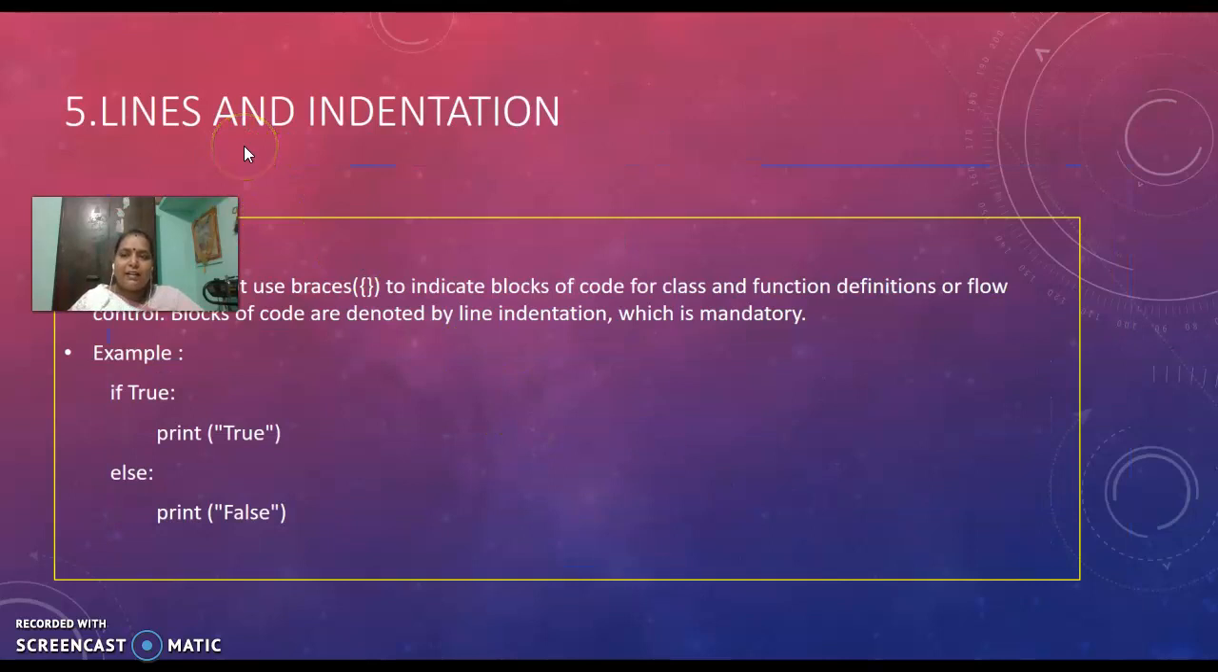Next, lines and indentation. Python does not use braces to indicate blocks of code for class and function definitions or flow control. So in C or C++ or in Java, we use braces to indicate the blocks of code, or to indicate the classes. But Python does not support braces to indicate the blocks of code. Instead of that, we make use of line indentation, which is mandatory.